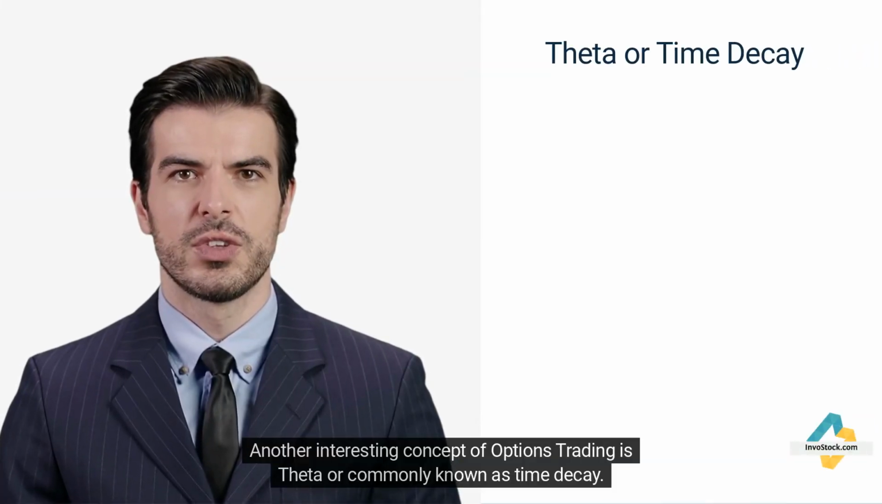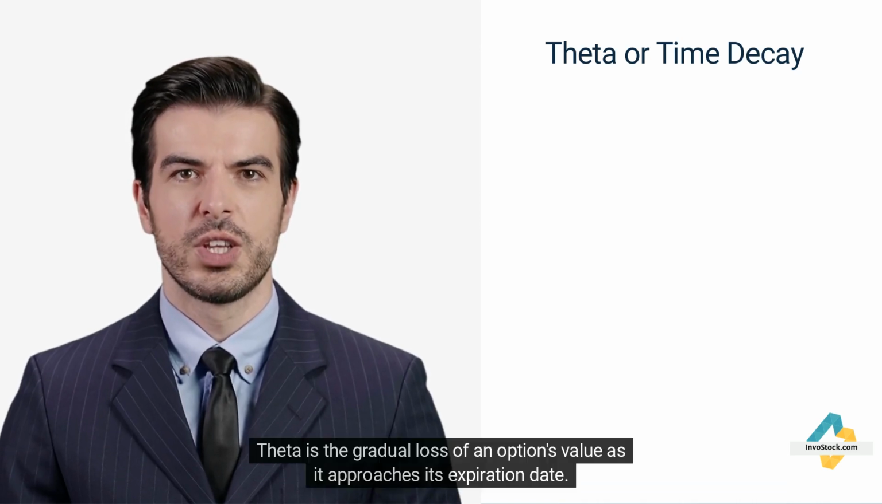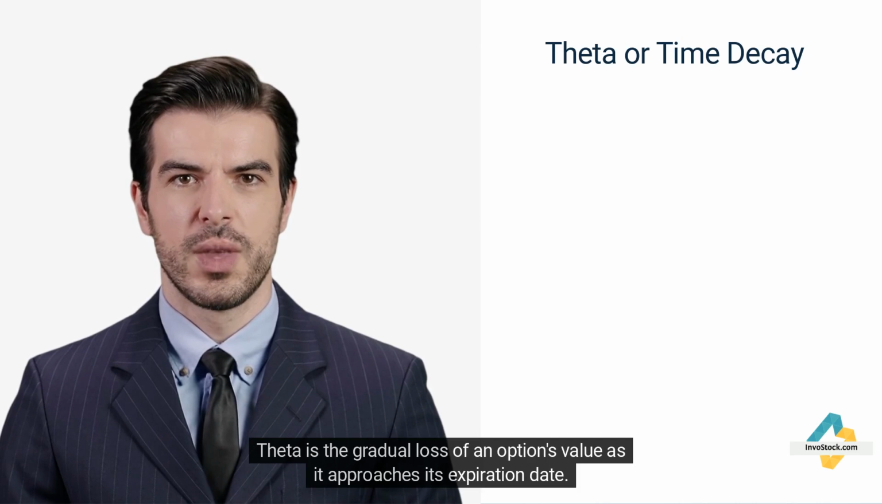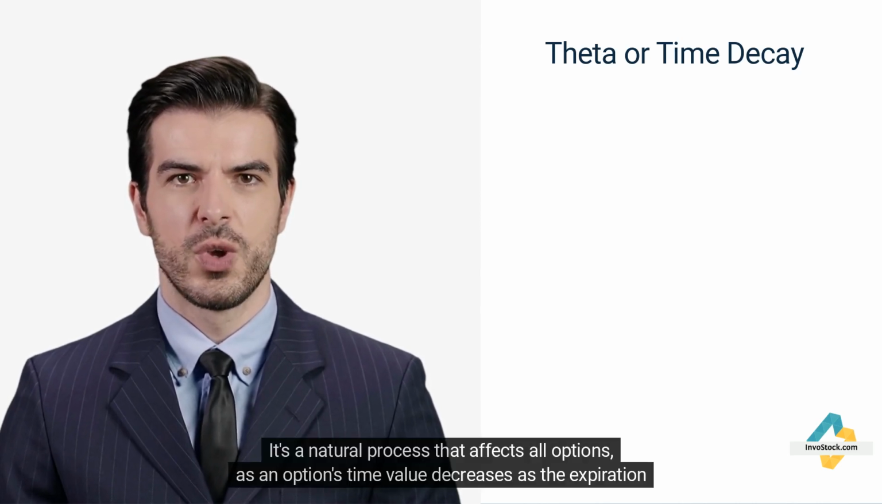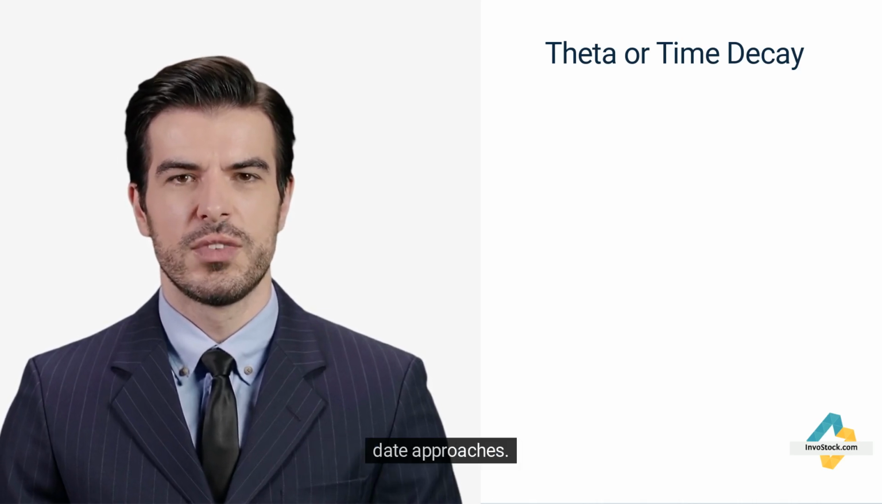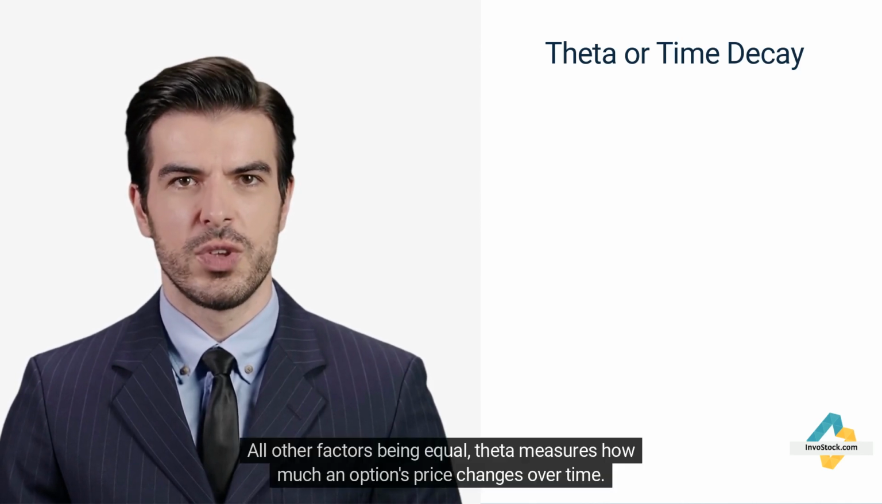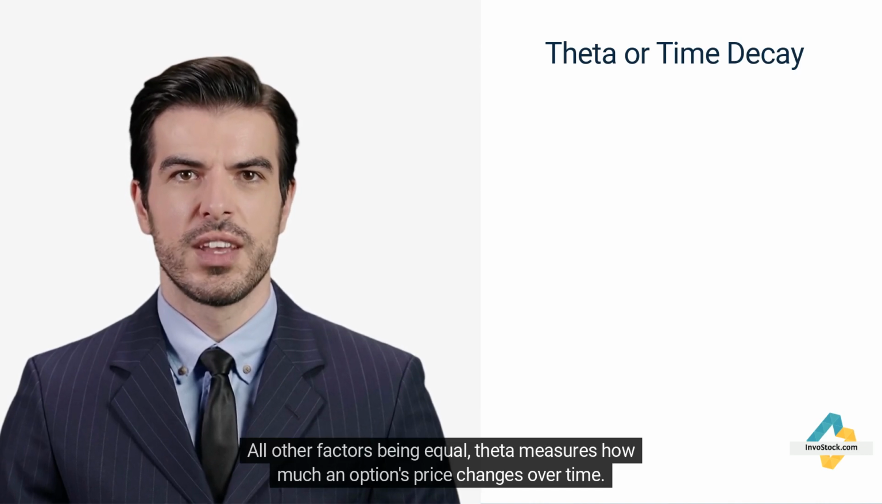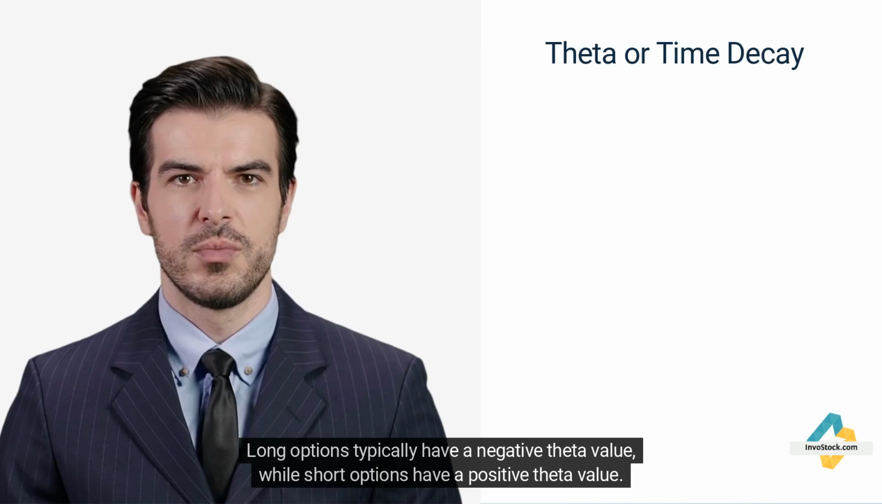Another interesting concept of options trading is theta, or commonly known as time decay. Theta is the gradual loss of an option's value as it approaches its expiration date. It's a natural process that affects all options, as an option's time value decreases as the expiration date approaches. Theta is a formula that can be used to calculate the rate of option decay. All other factors being equal, theta measures how much an option's price changes over time. Long options typically have a negative theta value, while short options have a positive theta value.